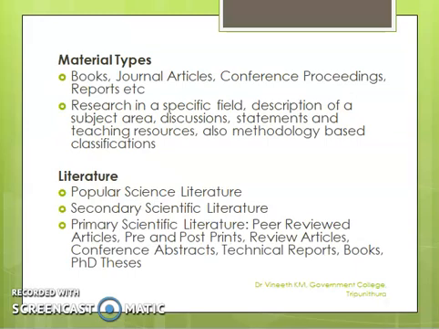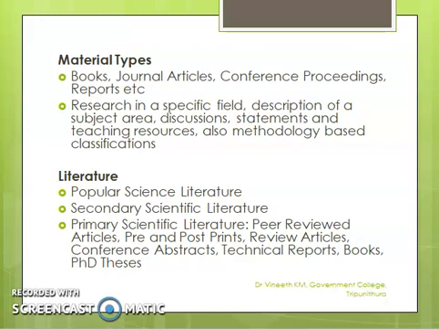You should also define and determine what material types or literature types you intend to search. For example, material types may be books, journal articles, conference proceedings, and reports, etc., in the formats. Also, by domain, it may be research in a specific field, description of a subject area, discussions, statements, and teaching resources. Also, methodology-based classifications, in which you need one particular methodology being used by the researchers.